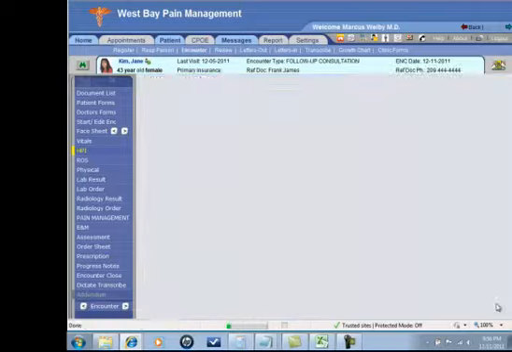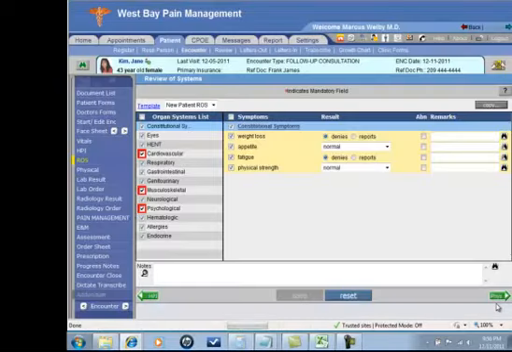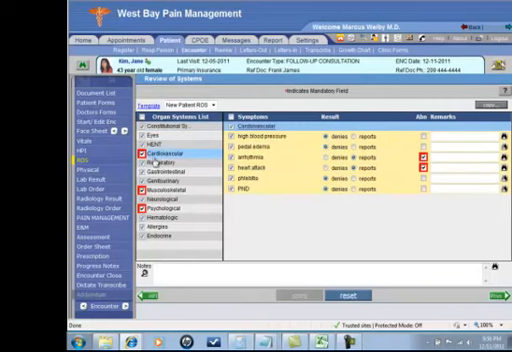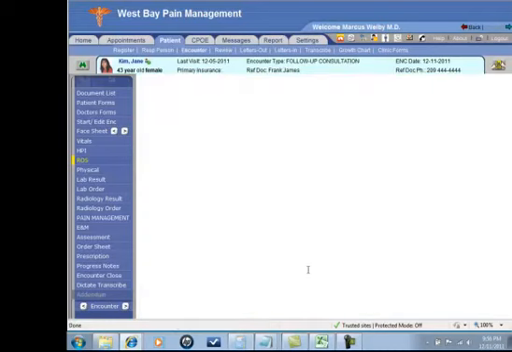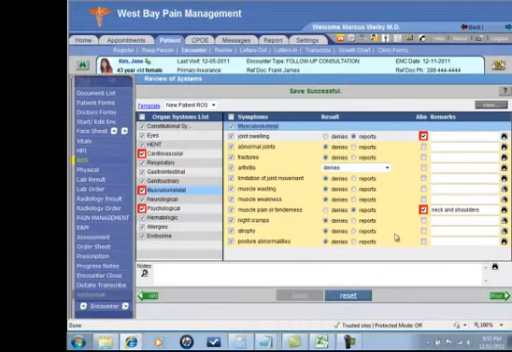A review of systems, in this case, I can see that this has been brought over from before, and I see where she had a problem with cardiovascular, each of the areas with a red box. So cardiovascular, I can see what those particular areas were, musculoskeletal, etc. So just by clicking on the item, I can see the details to the right. Notice the yellow color indicates it was copied over automatically. And if there's anything else that she notices today, then I can mark those areas. And the color changes from a yellow to a gray.